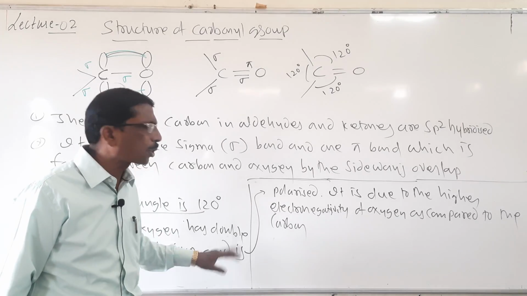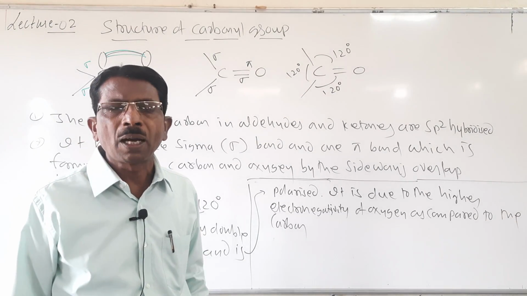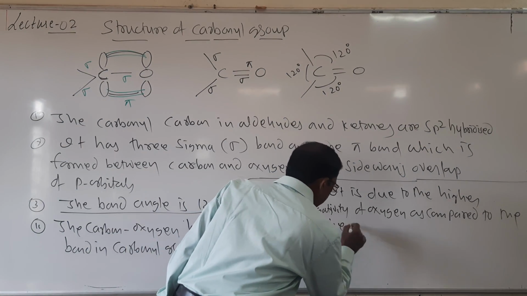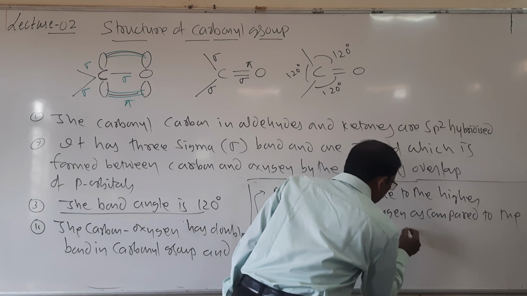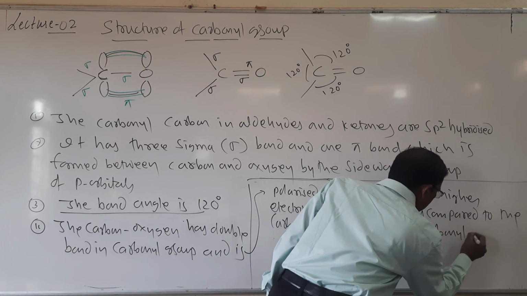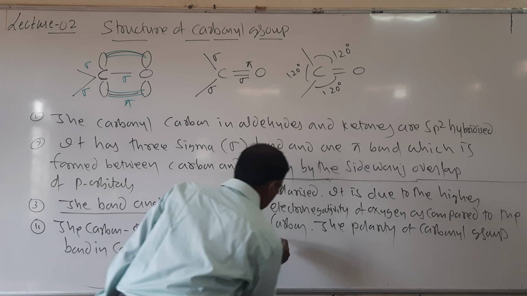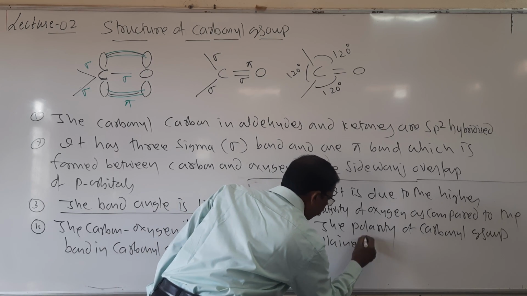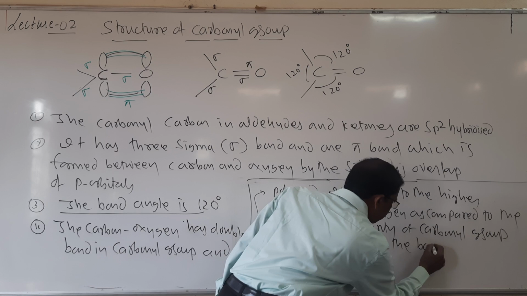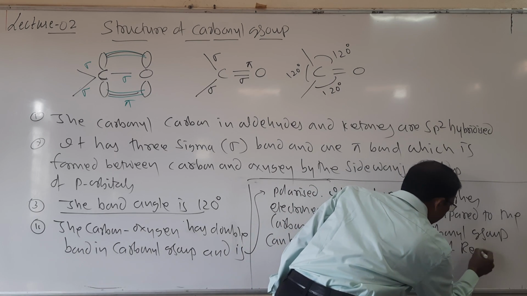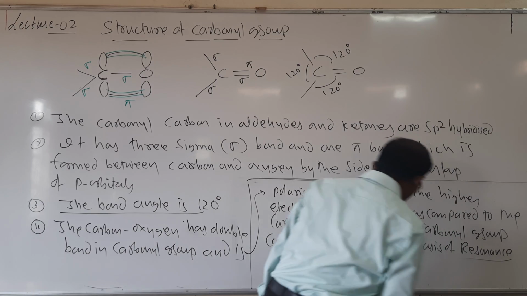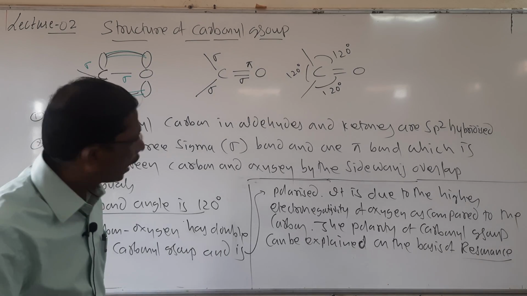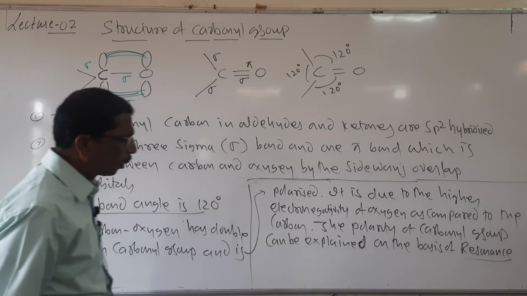So here this is explained on the basis of resonance. So the polarity of carbonyl group can be explained on the basis of resonance. Look here students, how the resonance takes place here. It can be explained on the basis of resonance. So how does the resonance take place here?